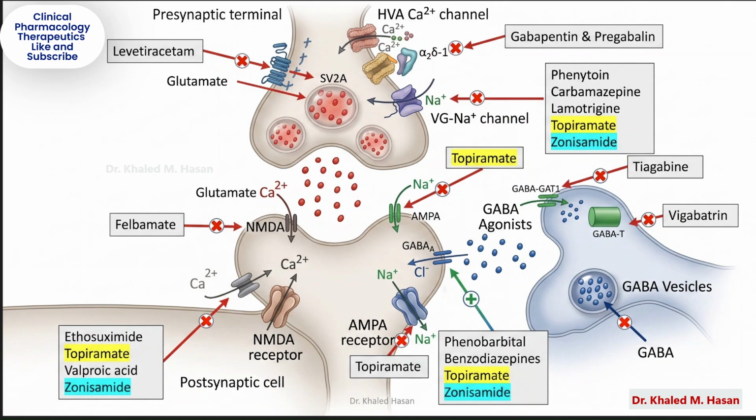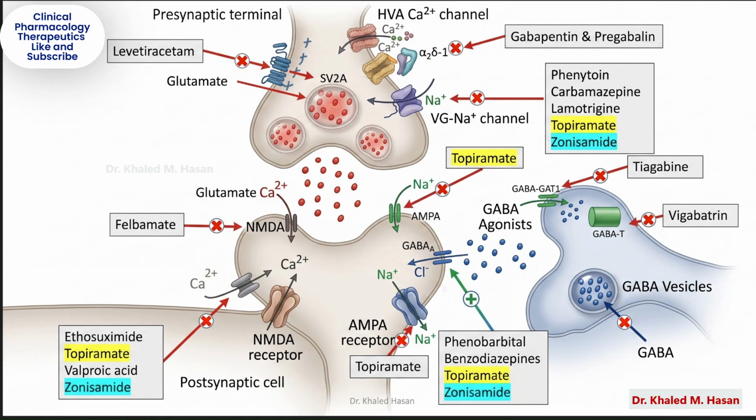Most anti-seizure drugs work by either 1. Reducing excitation, 2. Enhancing inhibition, 3. or both. Part 1. Sodium channel blockers. These drugs block voltage-gated sodium channels, shown here on the presynaptic membrane. Normally, sodium influx helps neurons fire rapidly and repeatedly during seizures. By blocking these channels, these medications stabilize neurons and reduce excessive firing.